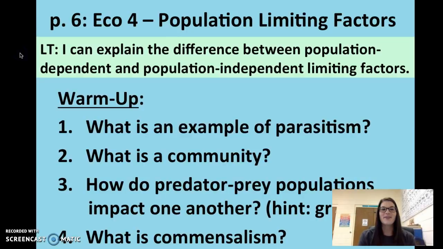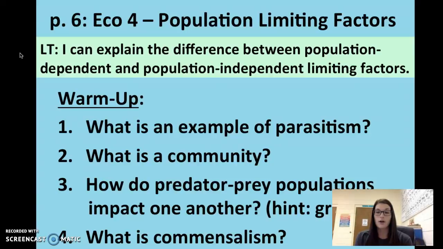Hey guys. All right, so today we are going to do Eco 4 notes. That is on page 6 in your notes, so go ahead and flip there. This is about something called population limiting factors, but just like yesterday, first you need to do your warm-up.